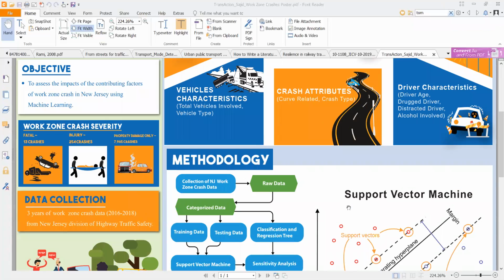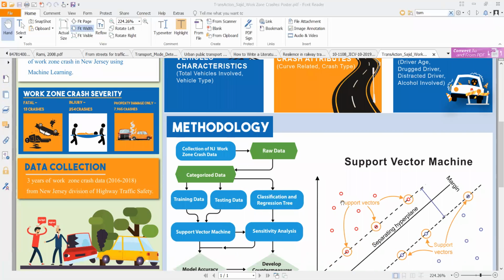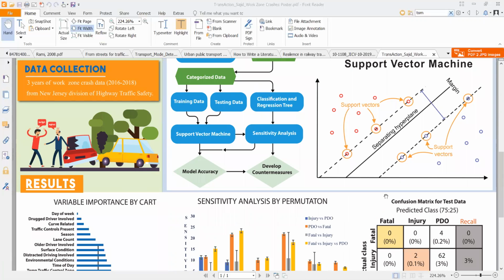So the support vector machine separates the data into 2 or 3 different classes, depending on the number of classes in the target variable. We had 3, fatal, injury, and PDO, so it creates 3 different planes to separate them. And the margin between them depends on how many support vectors we have. The points that we have on the boundary line are called the support vectors.